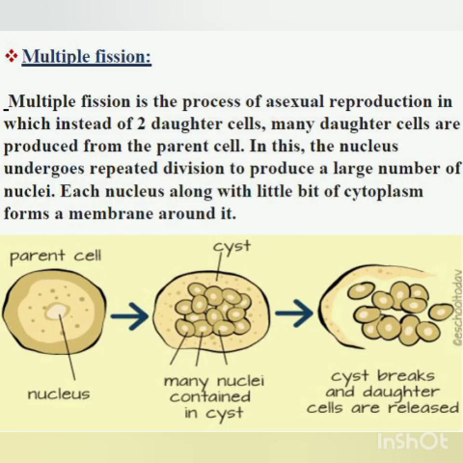You can see in the picture, this nucleus will divide and redivide, and you can see so many nuclei are formed, and each nucleus is surrounded by a cell membrane, and a little cytoplasm gathers around each nucleus. Outside the cell membrane, the cells also develop a protective tough covering which is called a cyst. So when the cell membrane ruptures, all these small cells are thrown out, they are released.